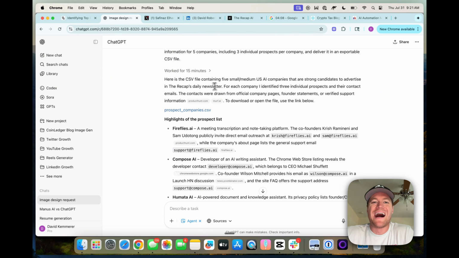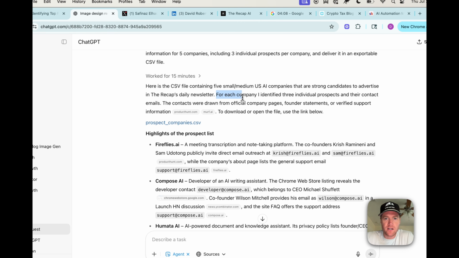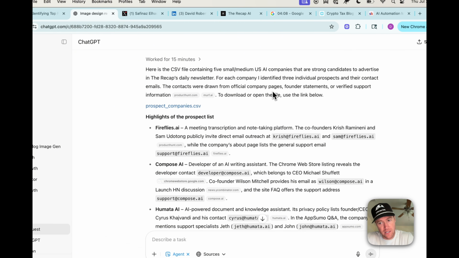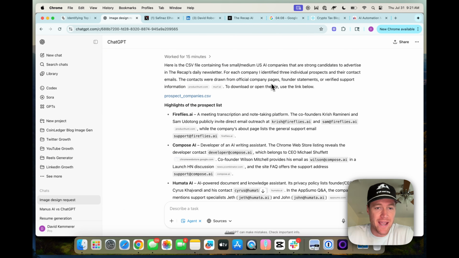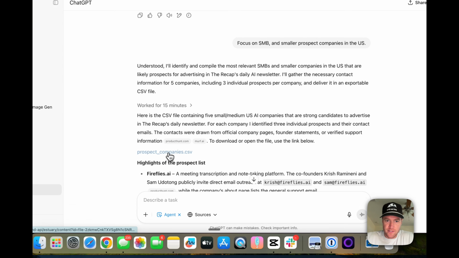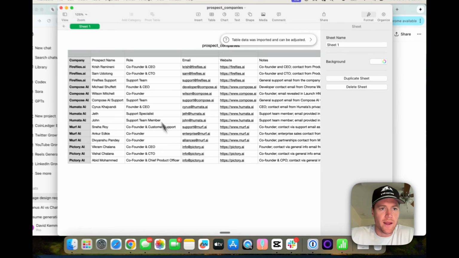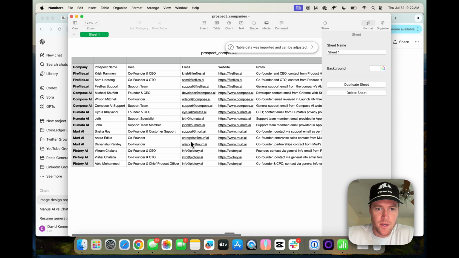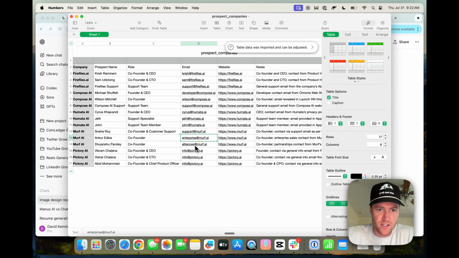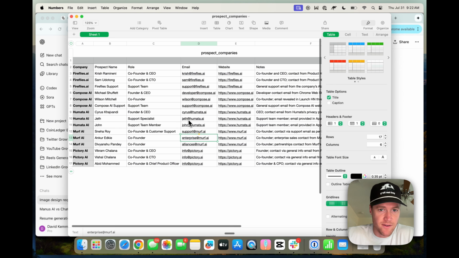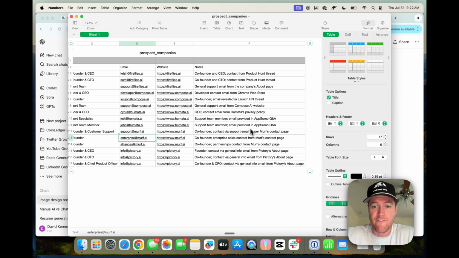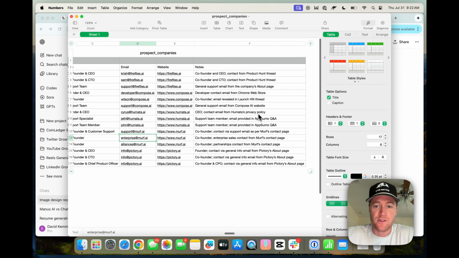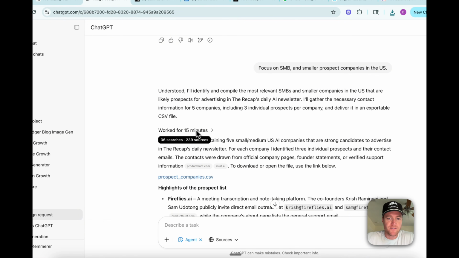The one thing I'll say is, why does it think they're strong candidates to advertise in our newsletter? Like, has it seen them advertising in other newsletters? That'd be a strong signal, or on other AI media properties. Let's download the CSV file. All right, and here we have it. So prospect name, the role, their email. Looks like sometimes it did just have to go with the generic email found on the website. Actually, oftentimes it did not actually find the individual's email. Interesting, and it's also including where it found the contact information. So that's pretty interesting. Again, it took 15 minutes.